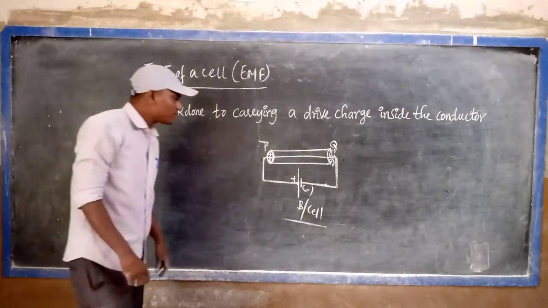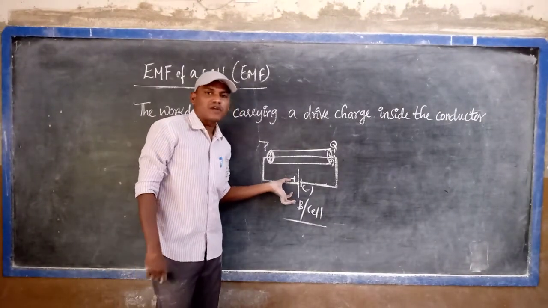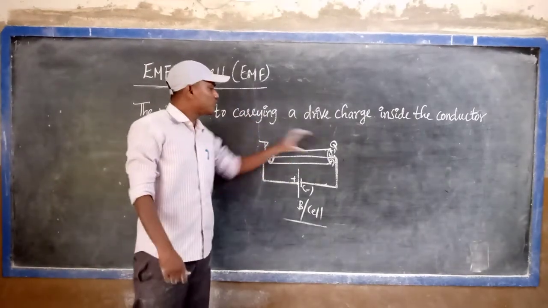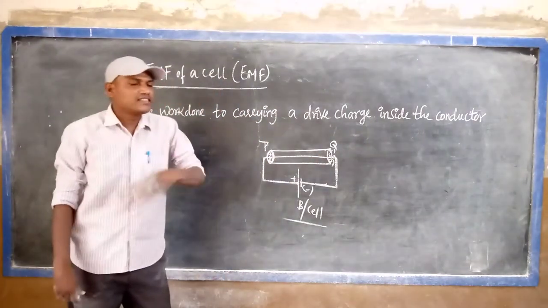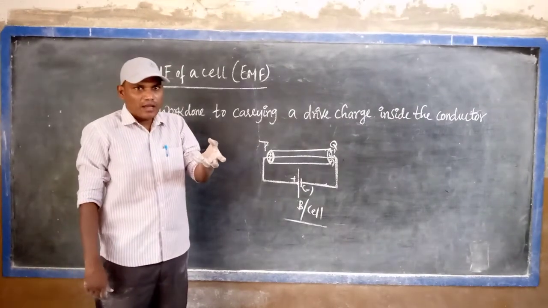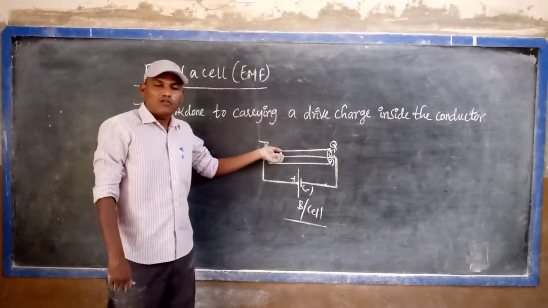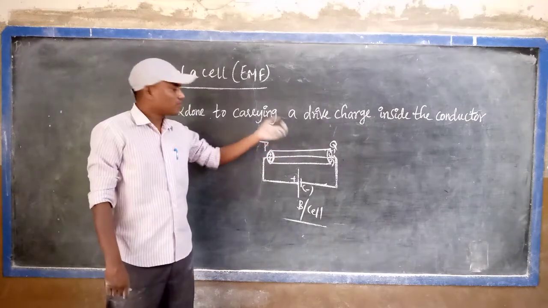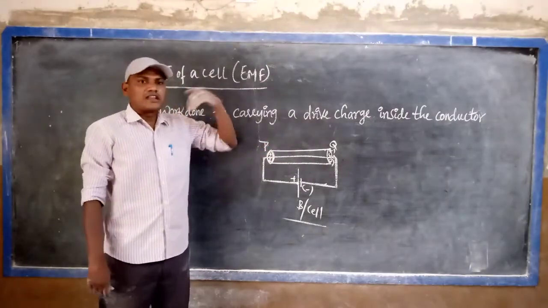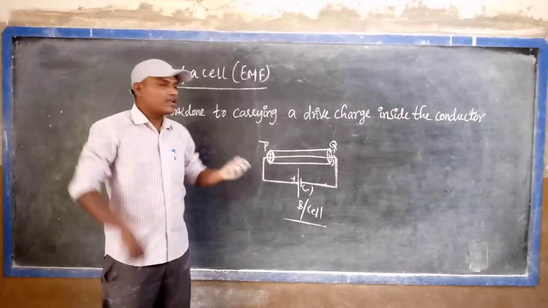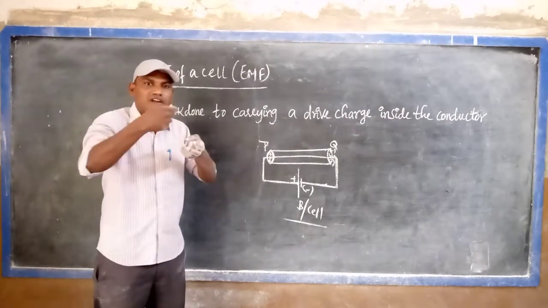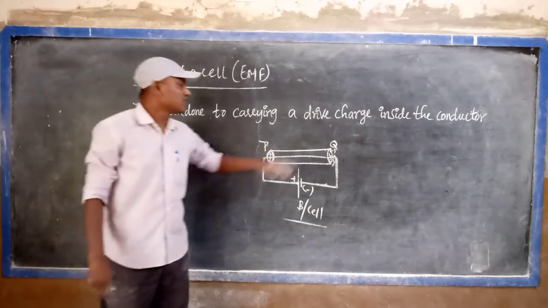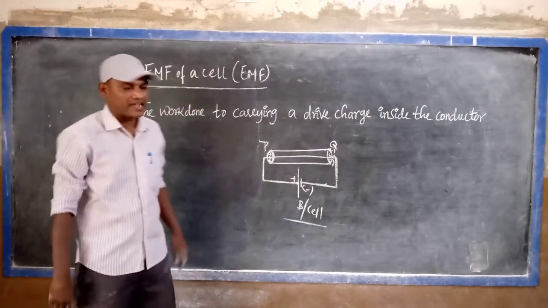So what is the use of the battery? The battery creates the potential difference at the two ends of the conductor. Then the electrons are drifted by a force acting on them, the repulsion and attraction force. Finally all the electrons are set into motion in only one direction, that is from Q to P according to the diagram.